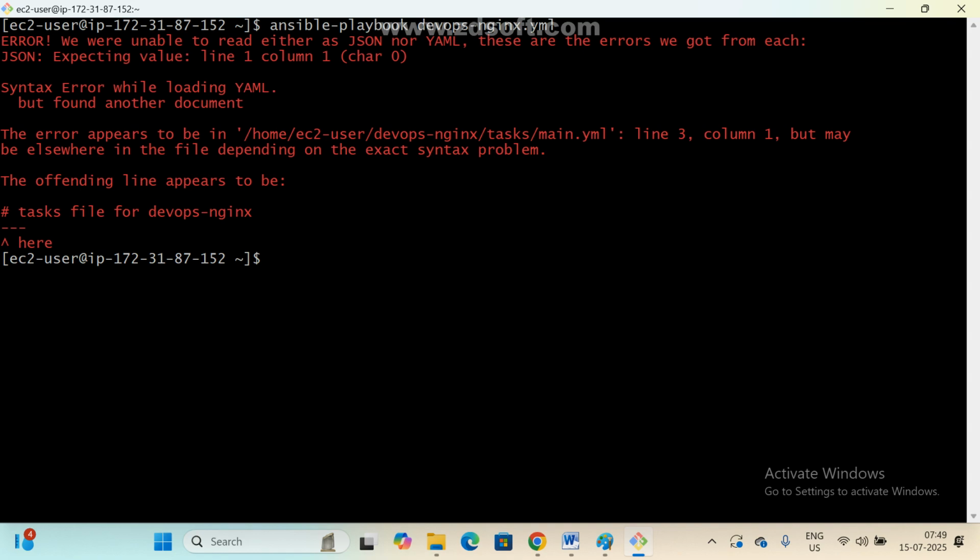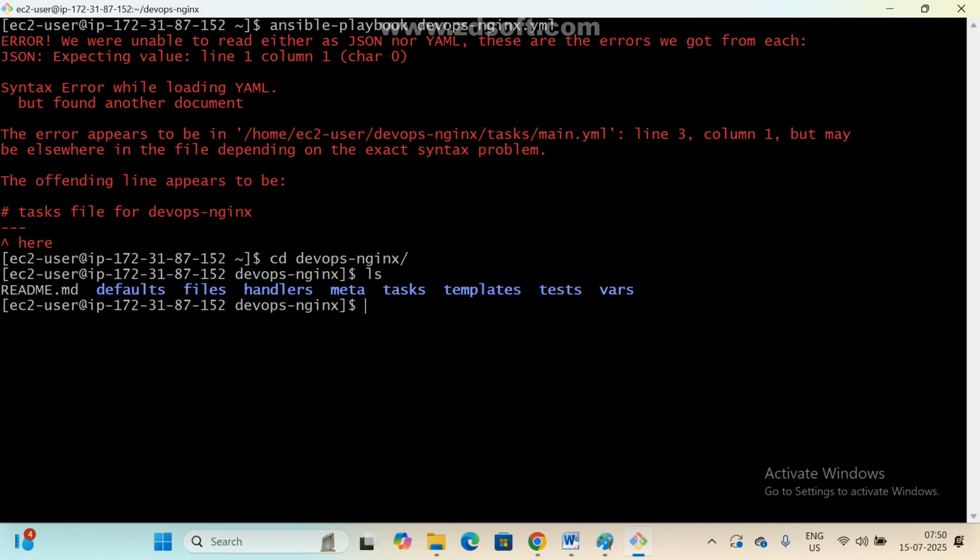Where is the error? The error appears in the nginx task section, line number 3, column number 1. What is the problem? Go to the role. What is the role name? DevOps-nginx.